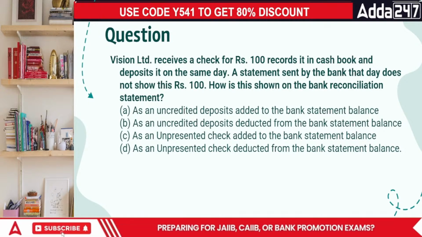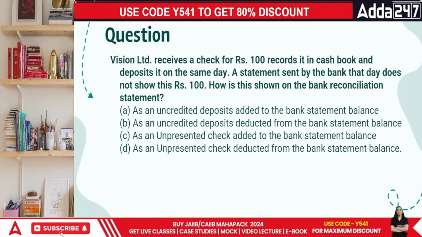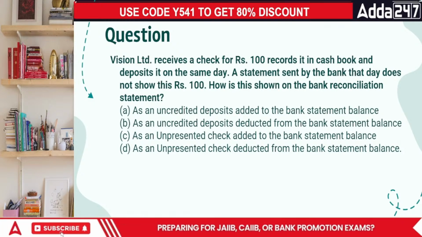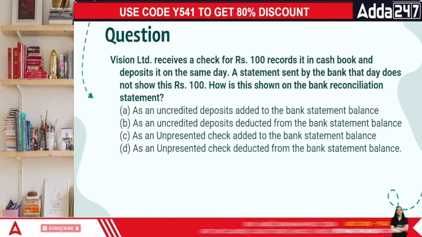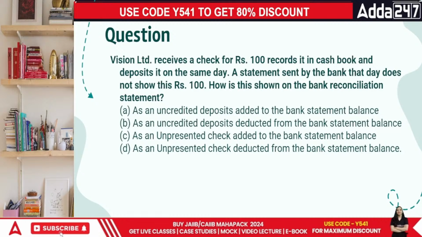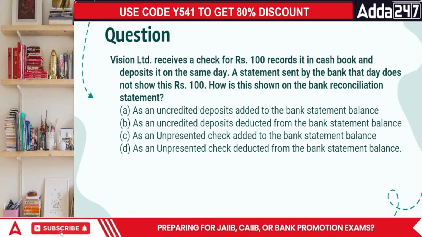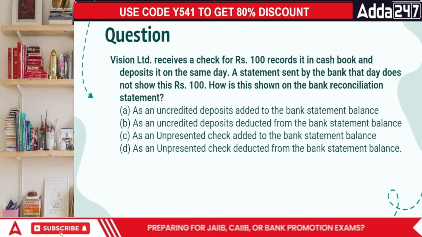The next question says that Vision Limited receives a check for rupees 1000. It is in the cash book. This is a question from BRS, everyone. And deposits it on the same day. You got a check and you deposit it in the bank and on the same day, then what happens is the statement sent by the bank that day does not show your 1000. Of course, sometimes the particular check that you have deposited is not cleared on the same day. Normally, my bank used to take 3 days. Now they have started taking 2 days. So in any case, they are taking their time, isn't it?